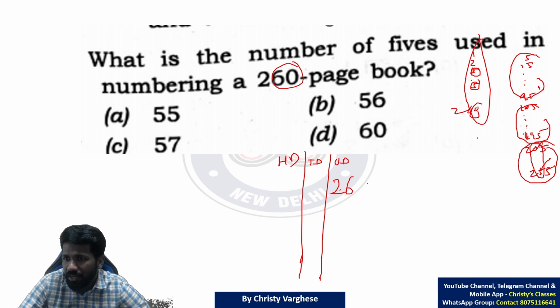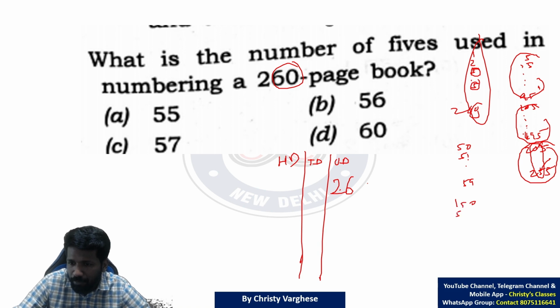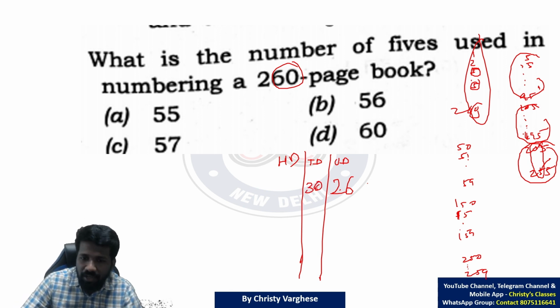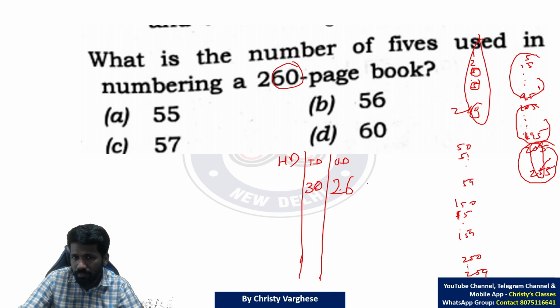Similarly, tens digit we need to count. Tens digit 5 are there for 50, 51 up to 59, 10 numbers. 150, 151 up to 159, 10 numbers. 250, 251 up to 259, 10 numbers. So 10 plus 10 plus 10, 30 numbers have tens digit as 5.